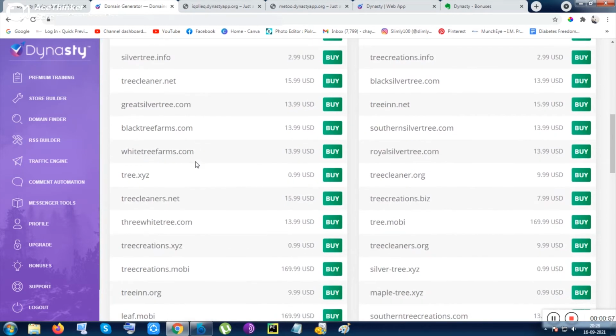So just imagine that kind of domains has really good high authenticity, high rankable chances. That is the thing. So domain finder is an additional stuff, number one additional stuff.